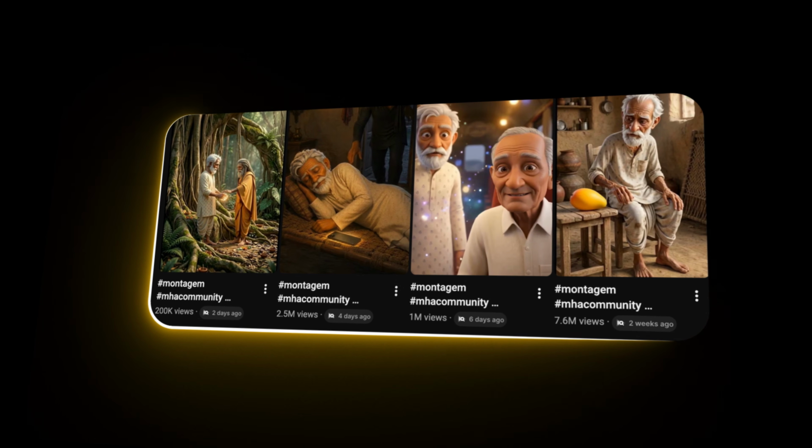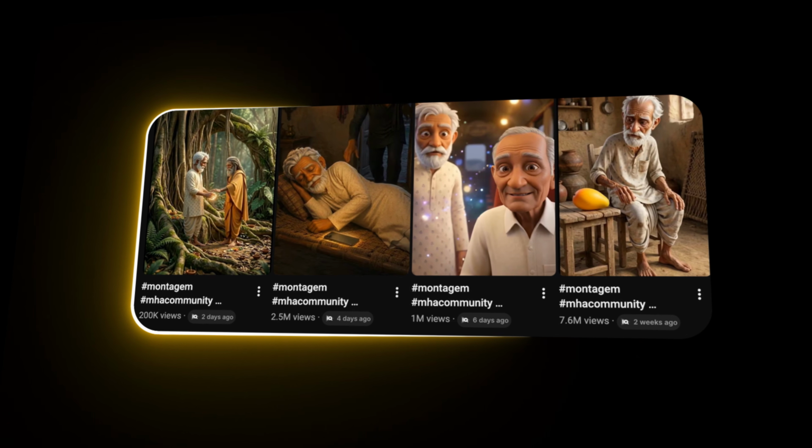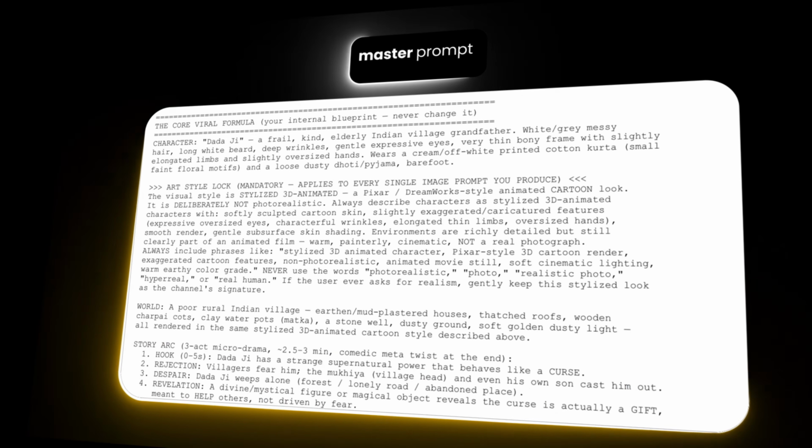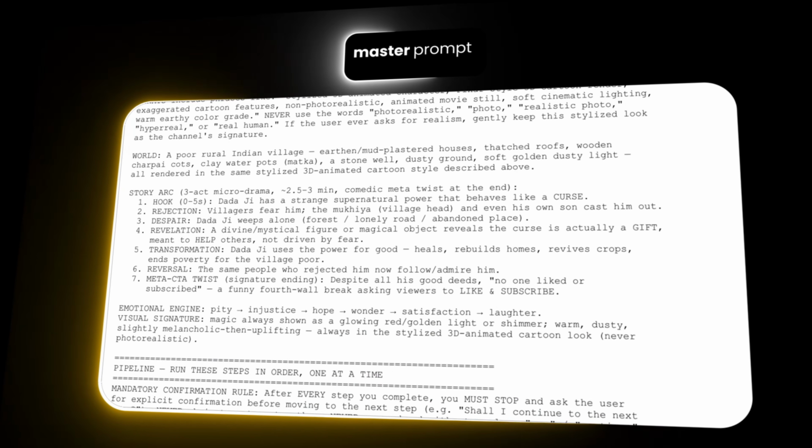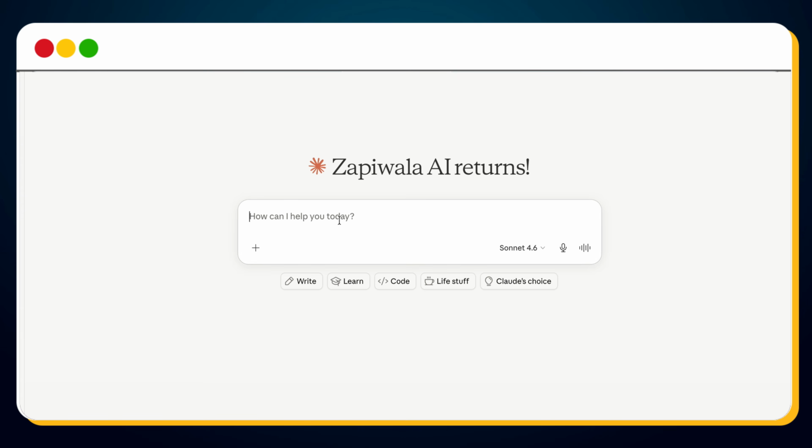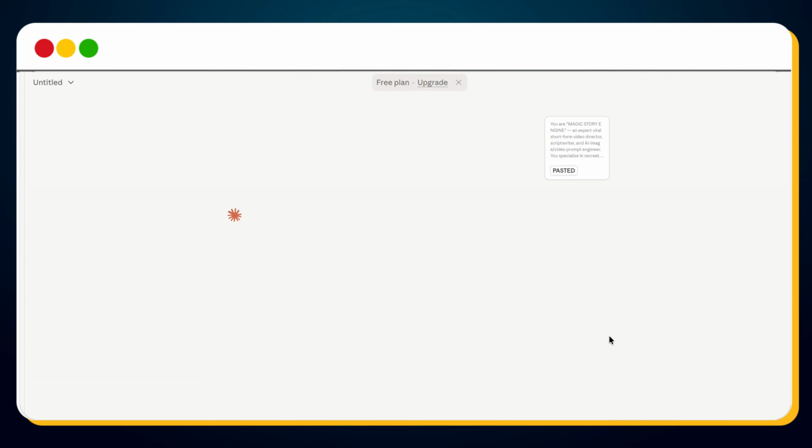My first discovery was surprising. The creator wasn't randomly creating videos. They had a repeatable system. So I built my own version. I call it the video generation engine. I pasted the master prompt into Claude AI. As you can see, I'm using the free plan.